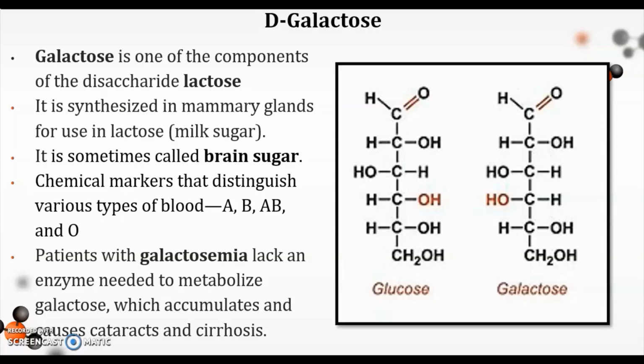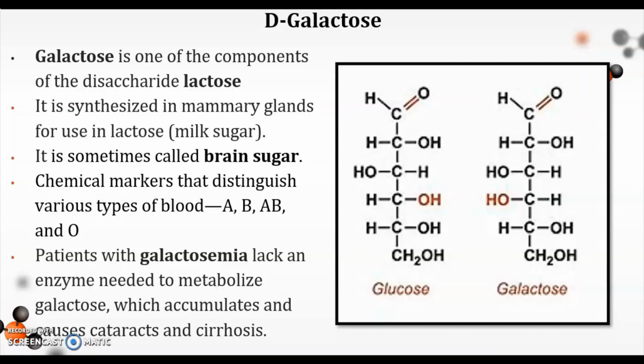A comparison of the Fisher projection formula for D-glucose and D-galactose. As you can see, galactose is similar to glucose. They both have a carbonyl group that is located at the terminal end, which means they are aldehydes. They also have 6 carbon atoms, with a difference on the 4th carbon: for glucose, the hydroxyl group is attached to the right. For galactose, the hydroxyl group is attached to the left.